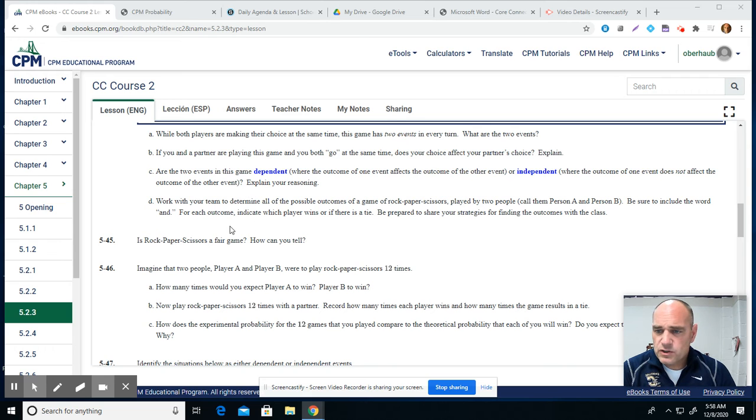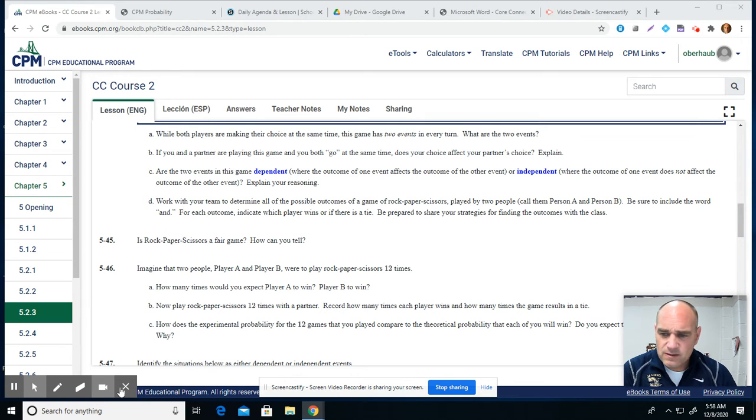Right, so question 44 talks about them playing this game of rock, paper, scissors, where you can throw a rock, a paper, or a scissors. And so we got some questions about this on question 44. While both players are making their choice at the same time, does this game have two events in every turn? What are those two events?